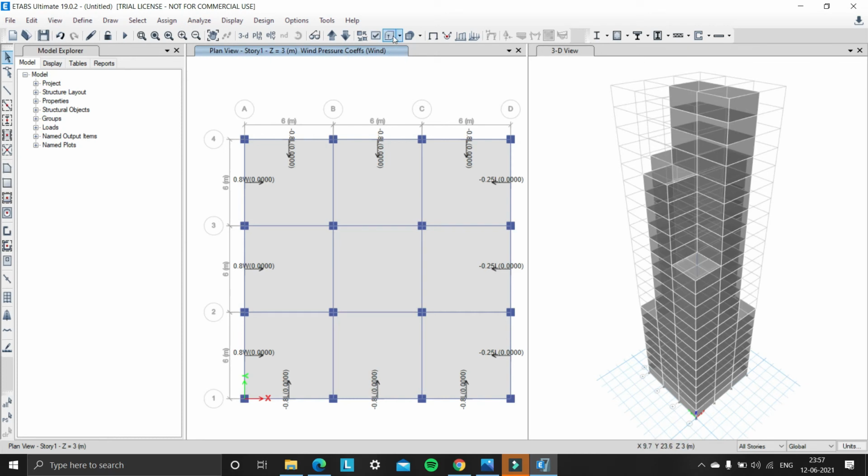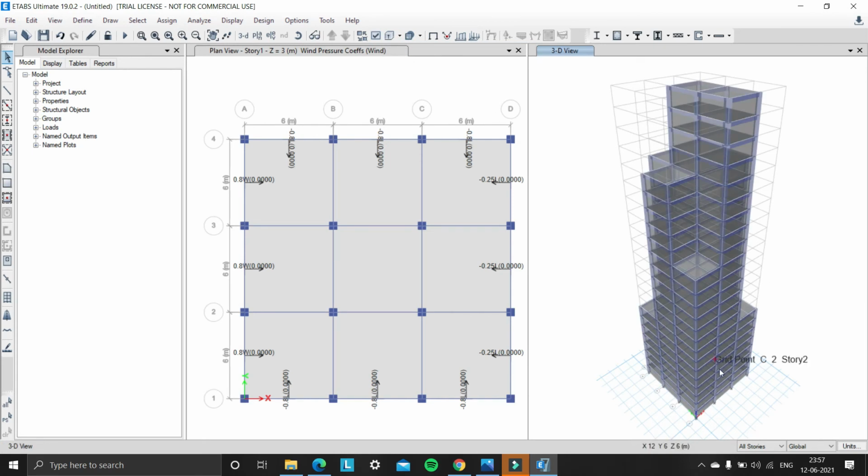we need to use extruded view for frame objects. So extruded view for frame objects is selected. You can see that.